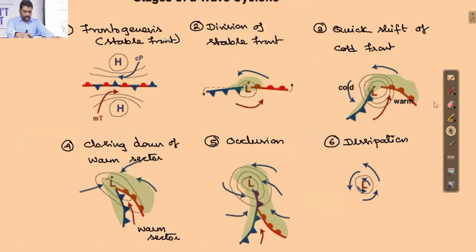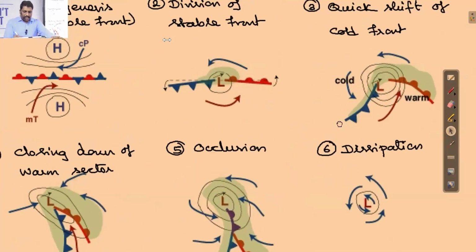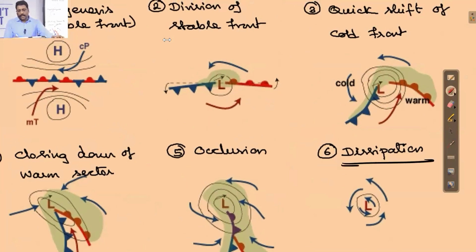So 5 stages you have taken. And the 6th stage, the complete front is replaced. If the complete warm front is replaced by cold front, then this stage we call them as what? Stage of dissipation.